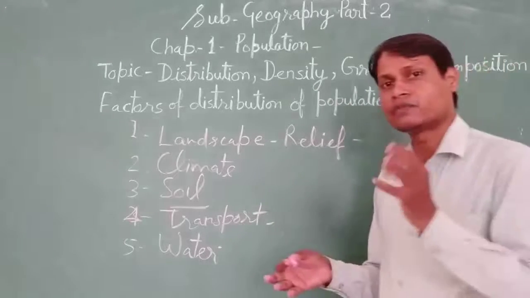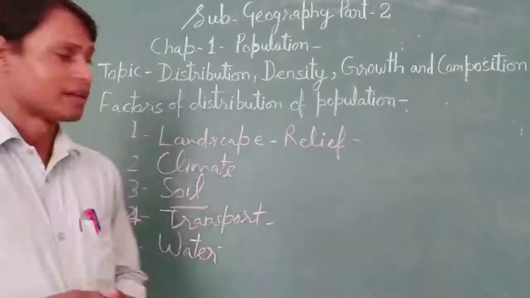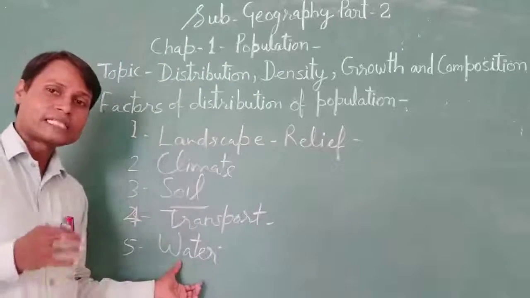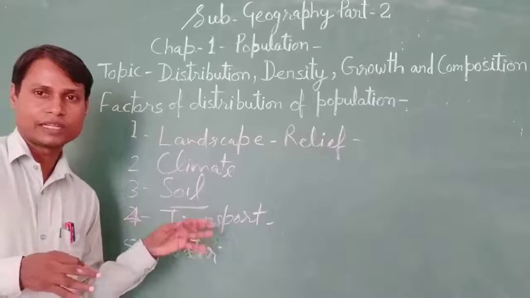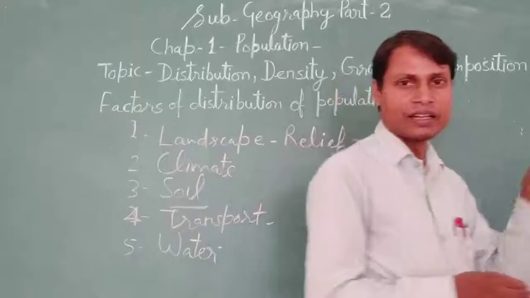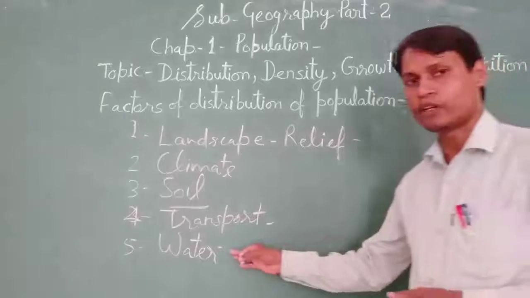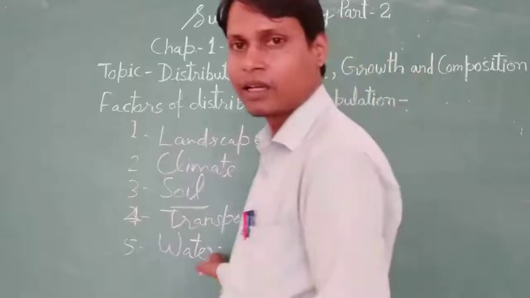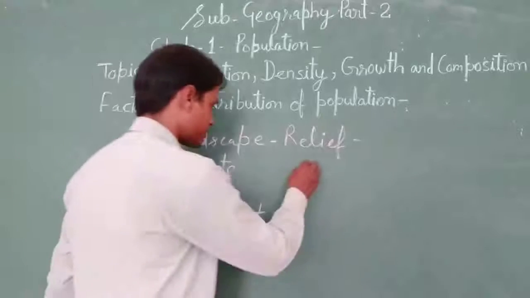Dense population is found in the valleys of North Indian rivers. Okay, because water is available not only for drinking, but also we can use it for irrigation, washing, bathing, cooking, industrial uses, right? So water is a very important factor, and thereafter socio and economic factor is also very important.